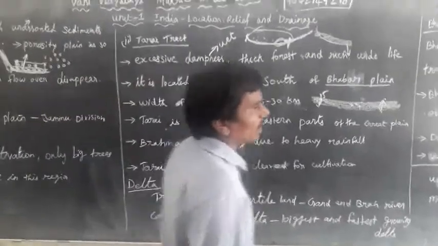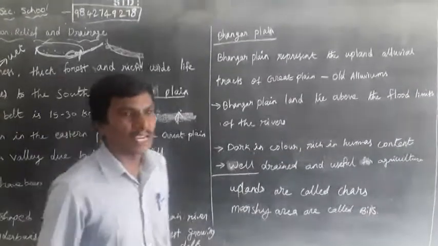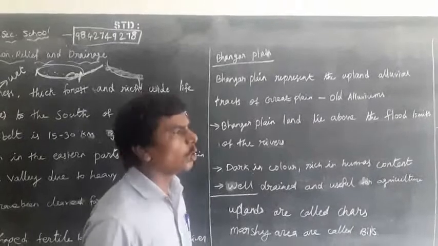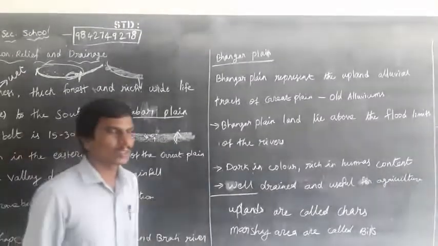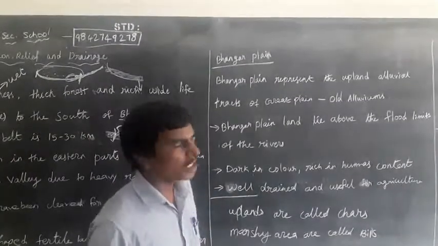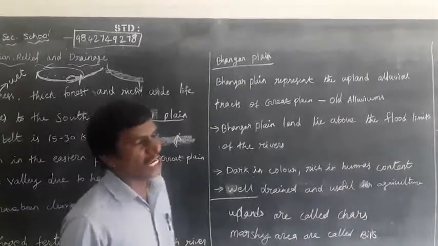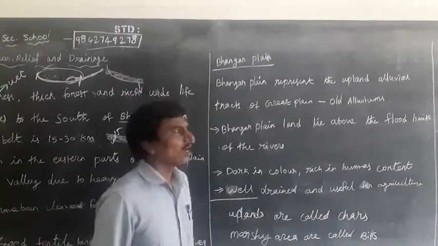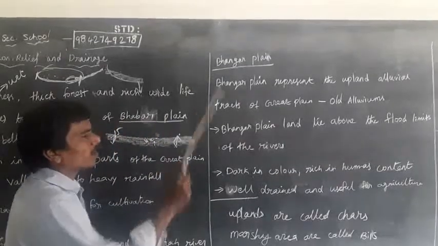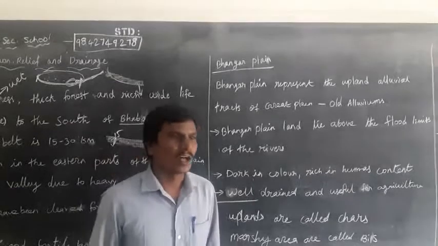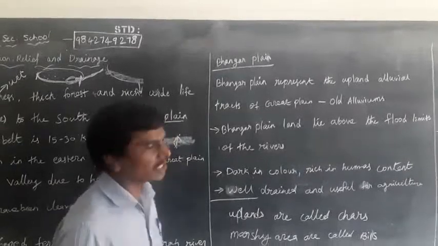Next is the Bangar plains, also known as old alluvial soils. Alluvial soils can be classified into two types: Bangar and Khadar. Bangar means old alluvial soils, and Khadar means new alluvial soils. The alluvial soils are mainly suitable for agriculture, mainly paddy cultivation.